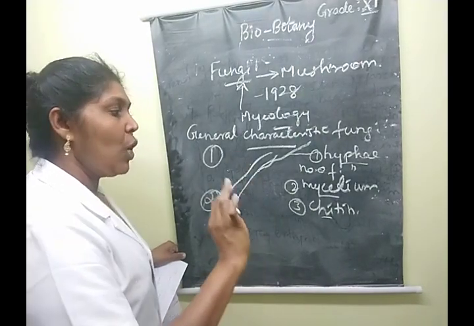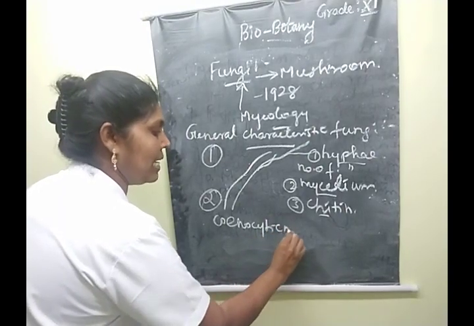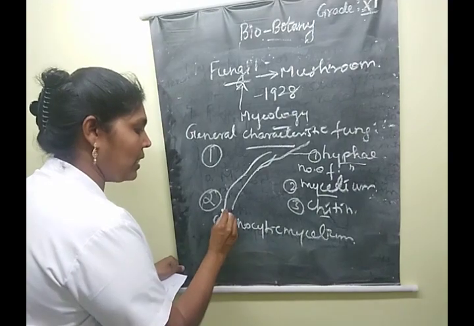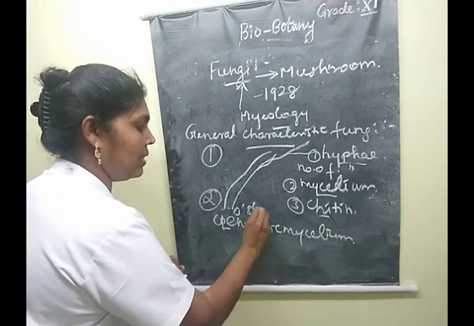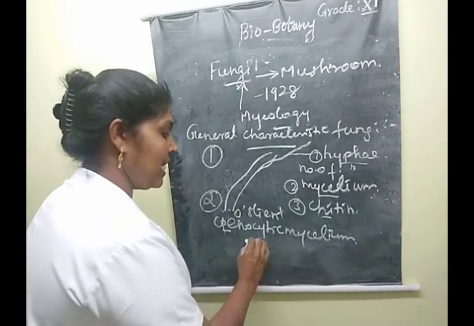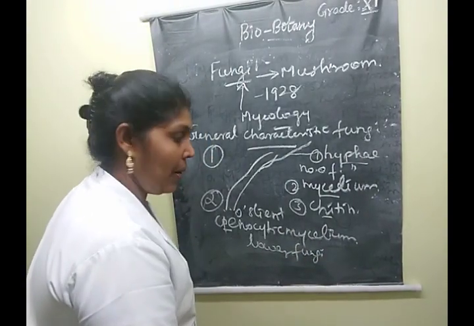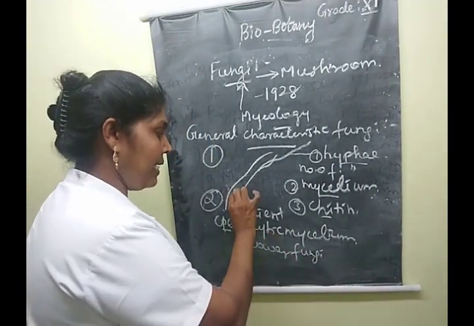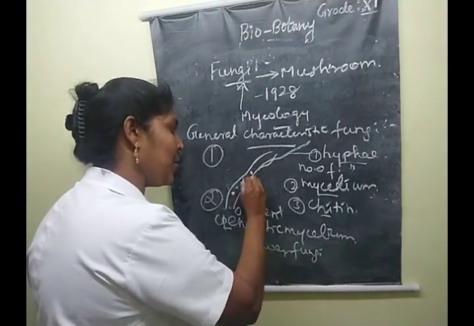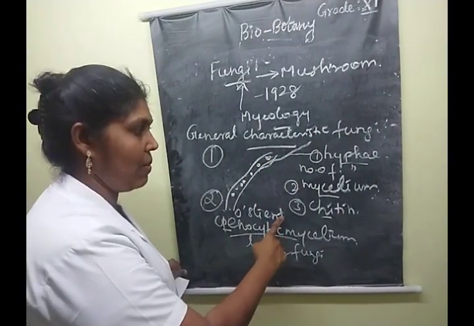So first of all, what is meant by cenocytic mycelium? Here the O is silent. This cenocytic mycelium is present in lower fungal organisms. The septa are absent, an aseptate condition, and it is multinucleate.